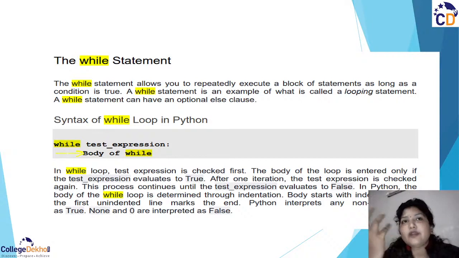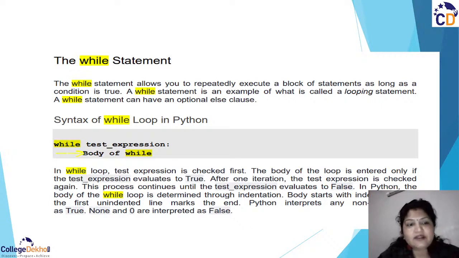So at every step, it is going to check the condition. This process continues until the test expression evaluates to false. Once your condition is no longer satisfied, the condition becomes false and it comes out of the loop, right? There is no keyword you need to specify to come out. Just don't use indentation in that case, right?